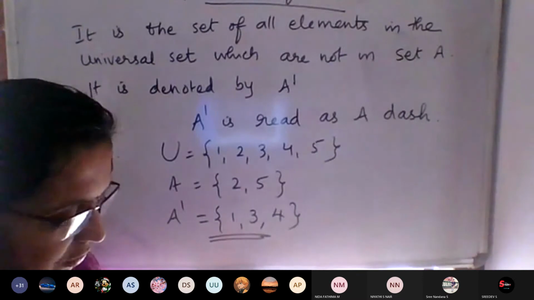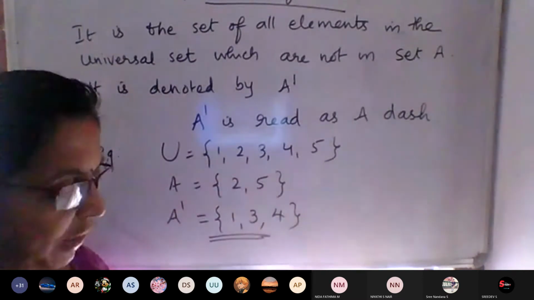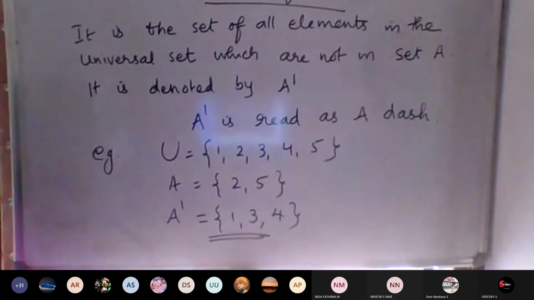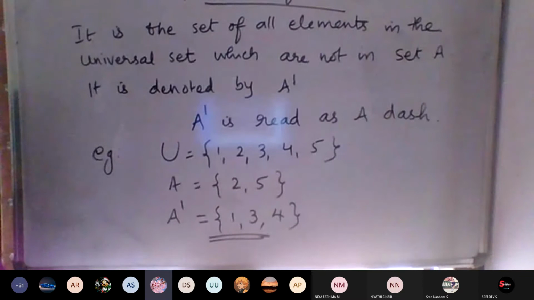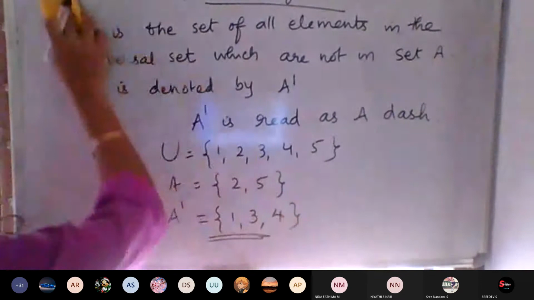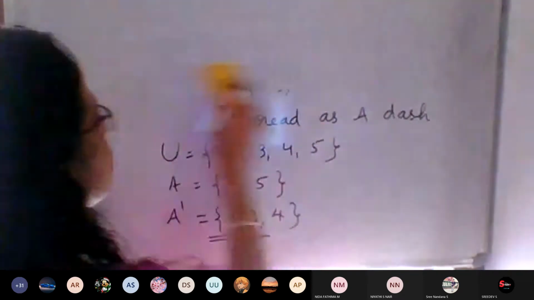So 9th and 10th, okay. Now we can do the 9th question. Completed this one? Yes, ma'am. Okay, then write the 9th question, the complement question.